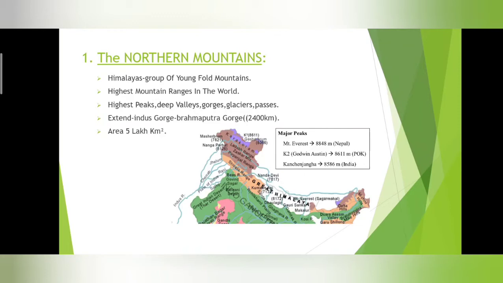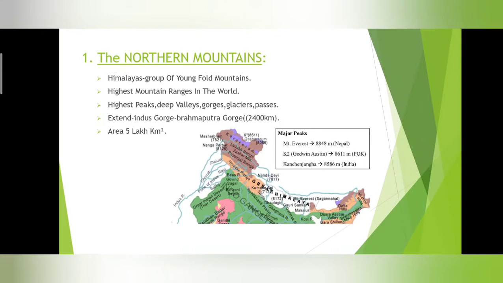Next we have many highest peaks here. Many deep valleys are found here. Many gorges are found here. Gorges, where the water entering into the land is seen. Glaciers, huge masses of ice, are seen. Then there are mountain passes. In between the mountain ranges, there are ways to transport. So that is called mountain passes. All these are found here.